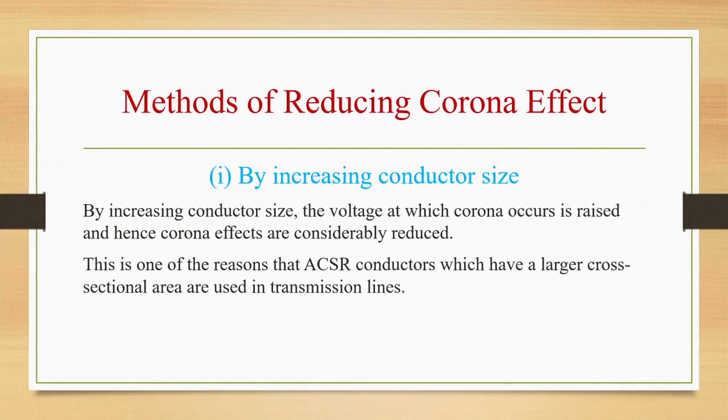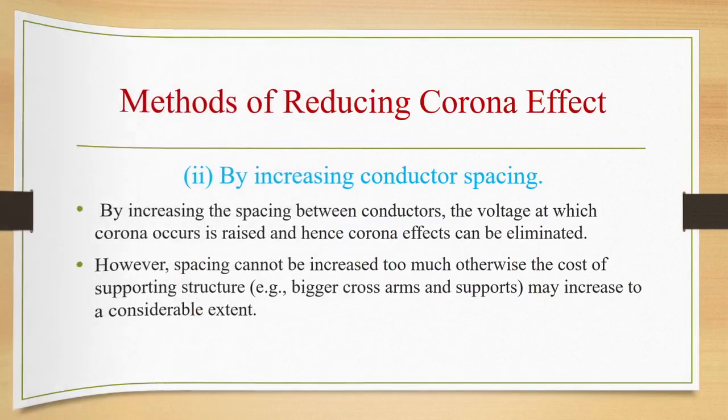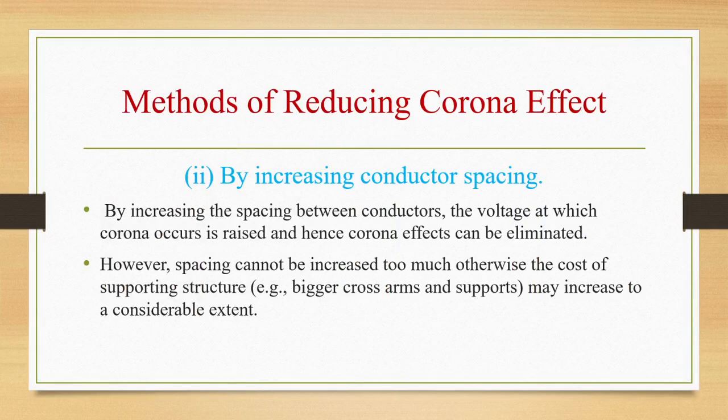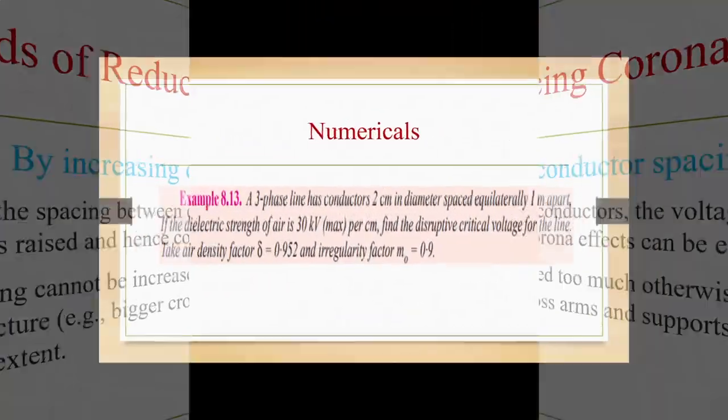First one is by increasing the conductor size. By increasing conductor size, voltage at which corona occurs will be raised and corona effects will be reduced considerably. This is one of the reasons that ACSR conductors, which have a larger cross-sectional area, are used in transmission lines. Second, by increasing conductor spacing. By increasing the spacing between conductors, voltage at which the corona occurs will be raised and hence corona effects can be eliminated. Spacing cannot be increased too much, otherwise cost of supporting structure will increase to a considerable extent.